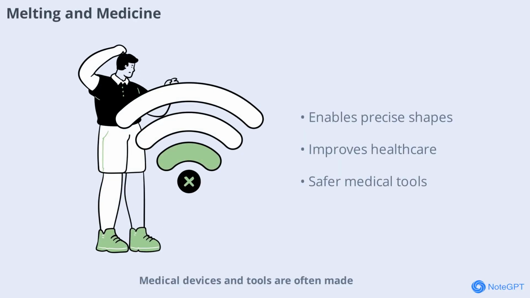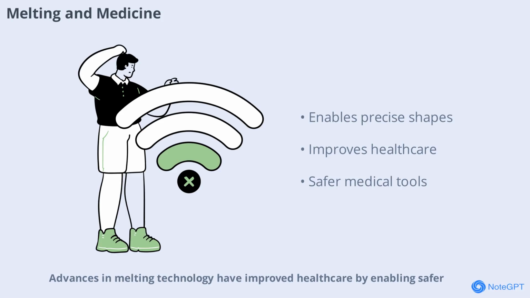Medical devices and tools are often made by melting and molding plastics and metals. This allows for precise shapes and sterile equipment. Advances in melting technology have improved healthcare by enabling safer, more effective medical tools and implants.